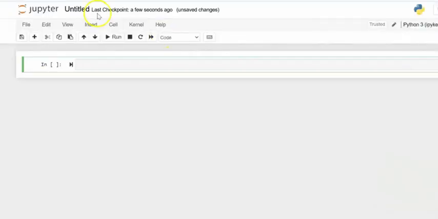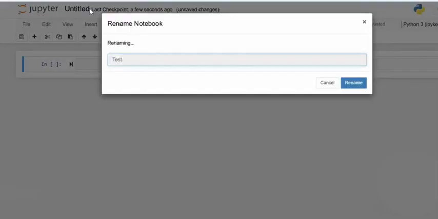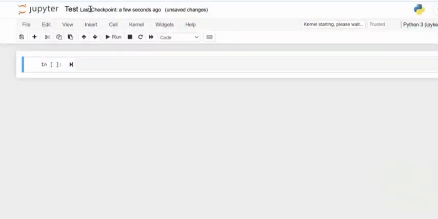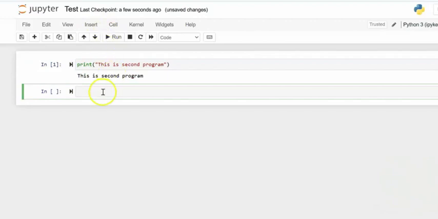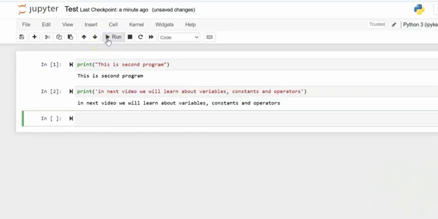By default, it is untitled. As my file name is untitled, there is no meaning, so I will give the file name as test. Now it becomes a test.ipynb file. And now let me run. I can write double quotes as well. This is second program. Excellent. I can write one more statement: in next video, we will learn about variables, constants, and operators. Excellent. You are getting the output, and you and me know that.